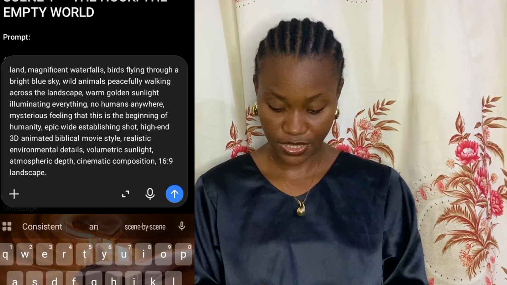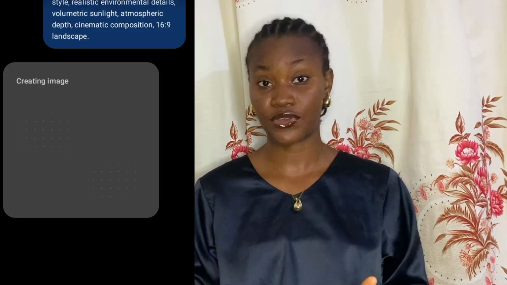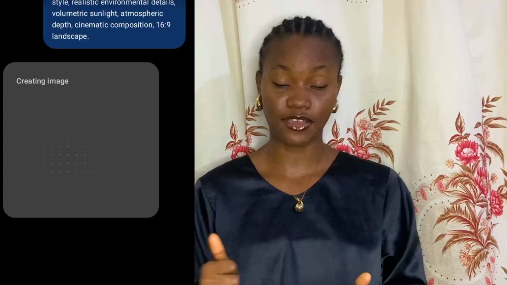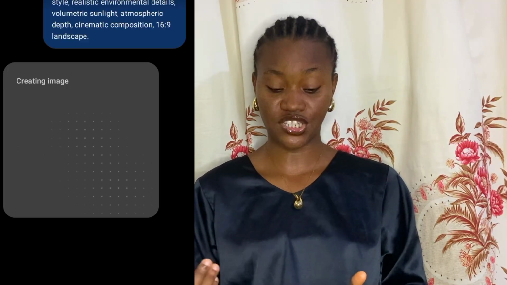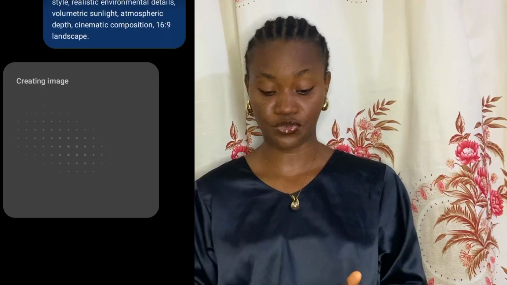Then we are going to click on this arrow and allow it to generate our image for us. Normally, ChatGPT doesn't take time to give us our images. ChatGPT is very good when it comes to image generation, but you can use Flow AI if it works best for you. You understand? So let's allow it to generate our image. Then we can now continue with the rest of the tutorial.